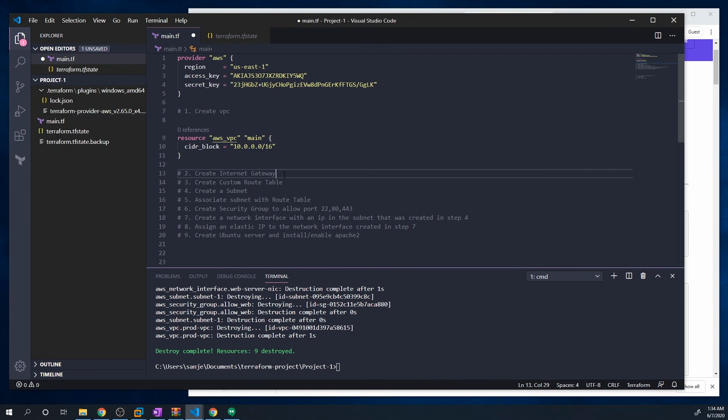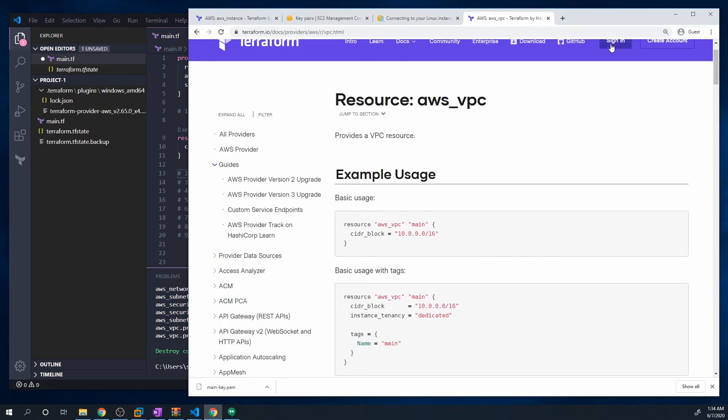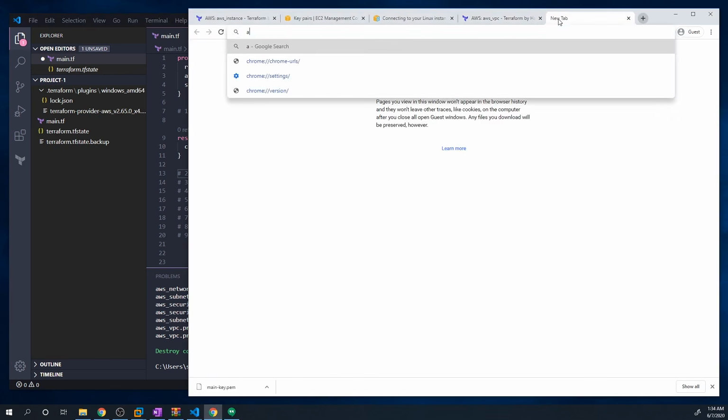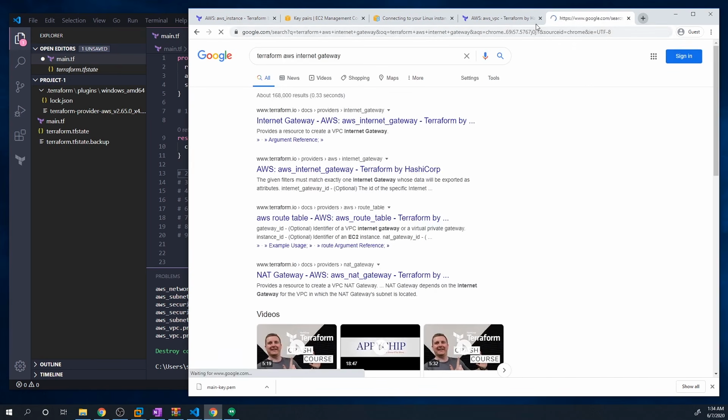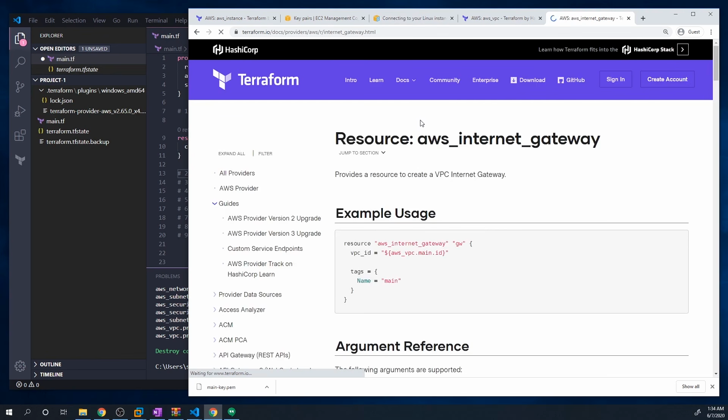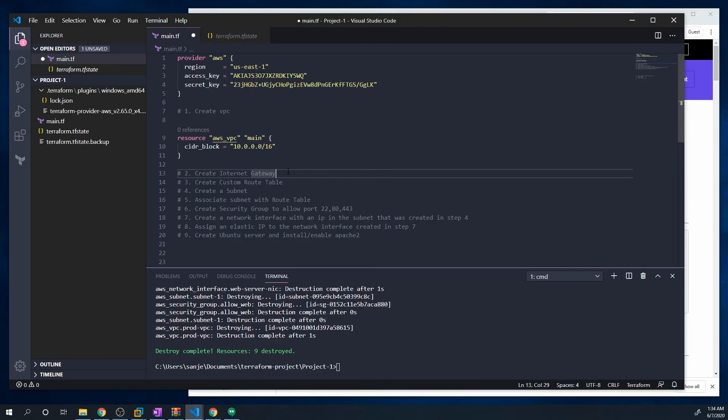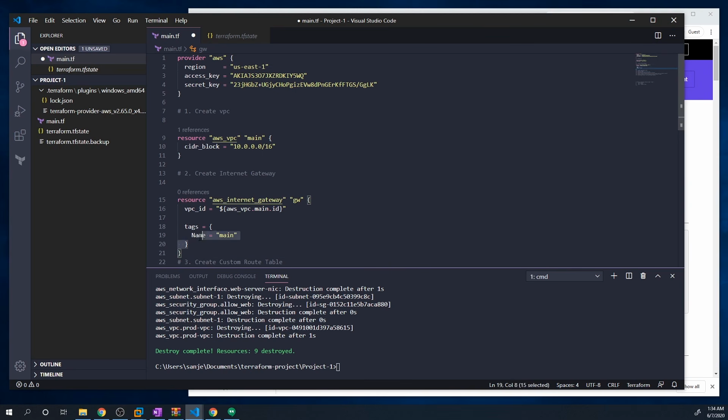Now we need to create an internet gateway. So this is something new, but once again, the power of Google. We'll do Terraform, AWS, and then what was it called? Internet gateway. Okay, so there's a couple of things. Really, the only thing you have to pass in is the VPC ID. So we'll just copy this, and I'm going to paste that in there. Don't really care about tags for now. And we need to pass it the VPC ID.